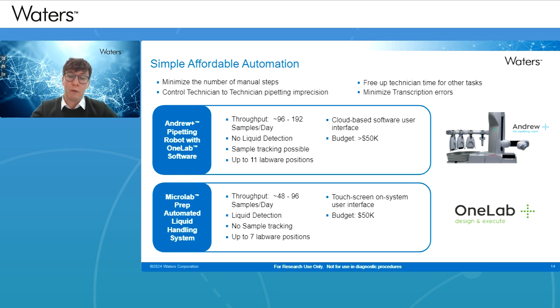So this sits in between those types of systems. It uses cloud-based software for the user interface called OneLab, which is a nice user interface and allows you to download methods from the cloud and implement them directly on your system. It provides a step-by-step walkthrough on how to set up and run your system if need be. We've also used the Hamilton Microlab Prep automated liquid handling system as an alternative device. This is probably at a similar price point to the Andrew Plus system, and it helps automate the workflow in a similar manner.